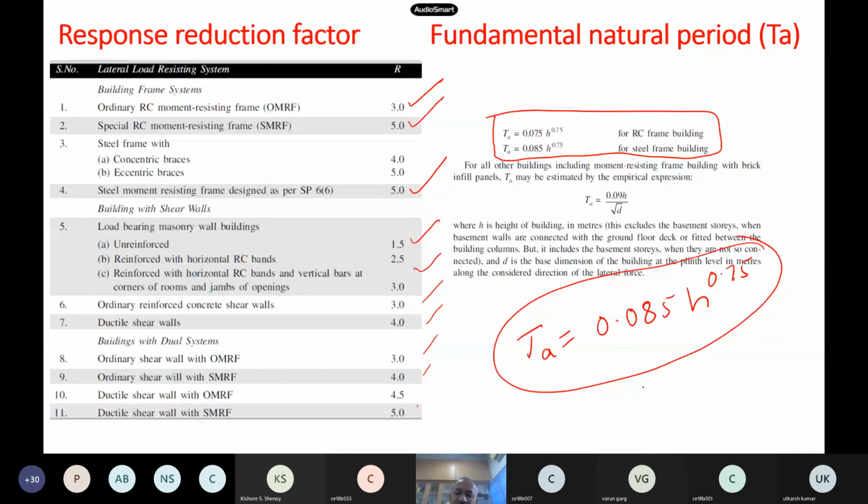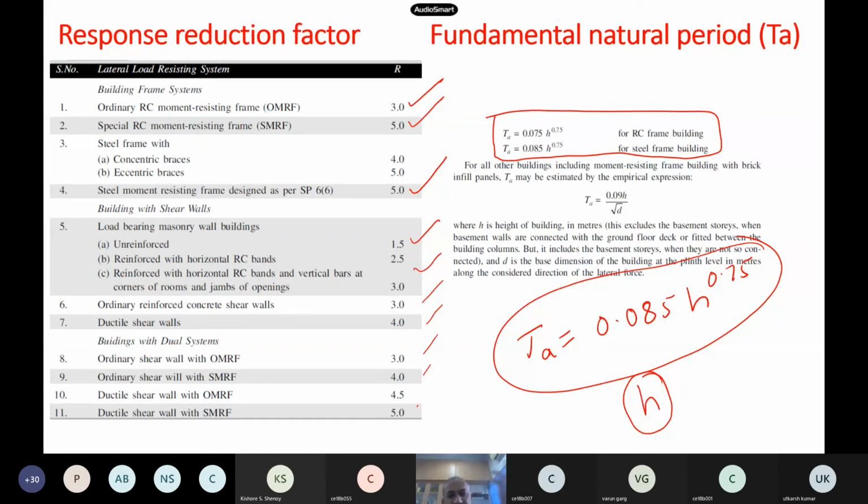You can see here, as height increases, what happens to the time period? It increases or decreases? Now as h increases, what happens to its time period? Increases. Obviously, yes. So if I compare some buildings, what happens?